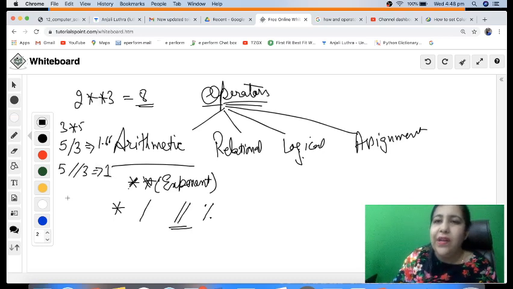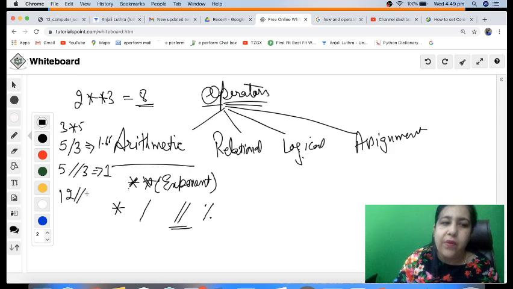So this is called integer division or floor division, because when it divides, it just removes whatever is after the decimal. We can call it truncates or just trims whatever you have after decimal. Only the integer part is taken as a result. So your answer will be 1 in this case. Similarly, if you have 12 upon 5, it will be 2, not 2.4.